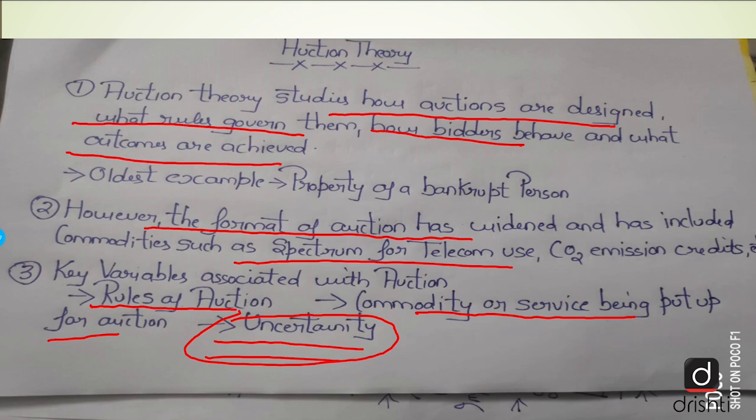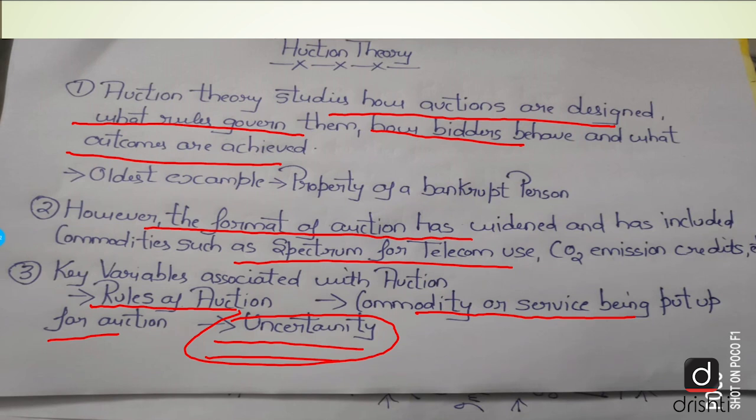Now, what exactly has been done by these two economists? Very important to understand. Number one, the improvements which Milgrom and Wilson have suggested have benefited everyone, starting from sellers, buyers, taxpayers, all across the world, because many countries have actually started following the suggestions given by these two economists.